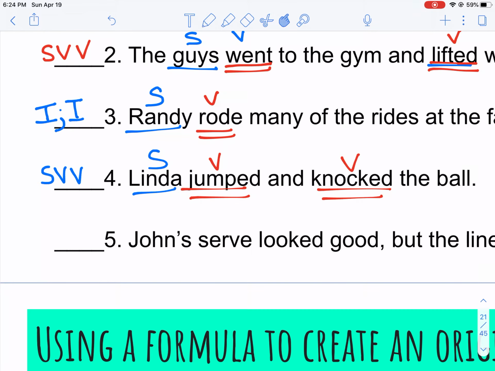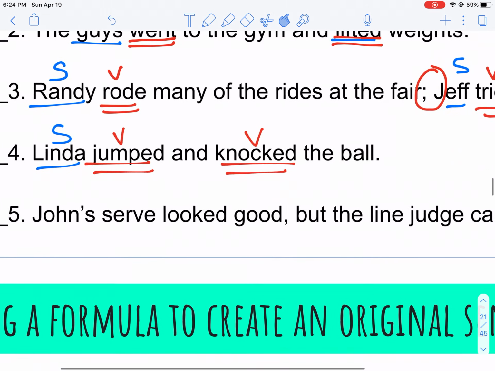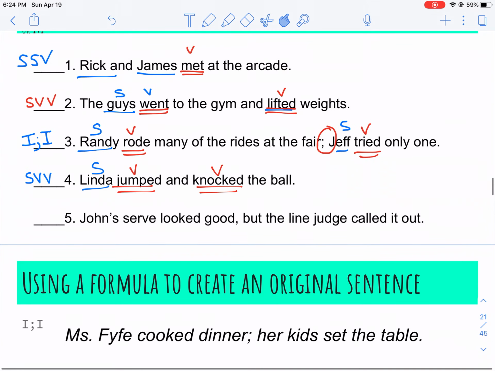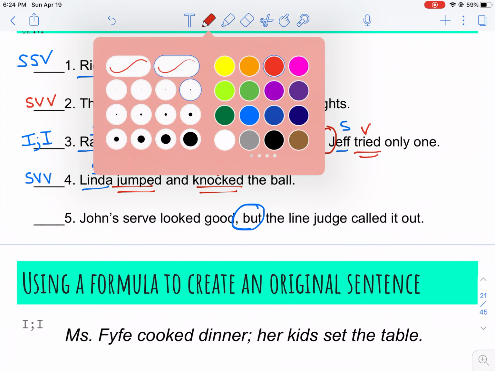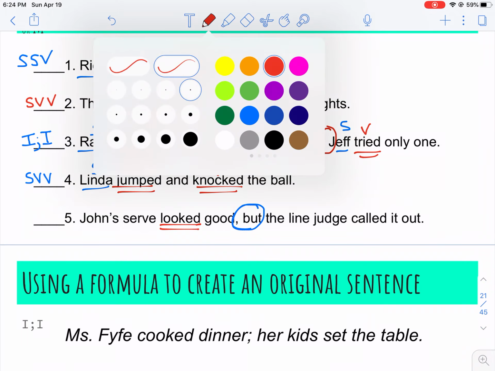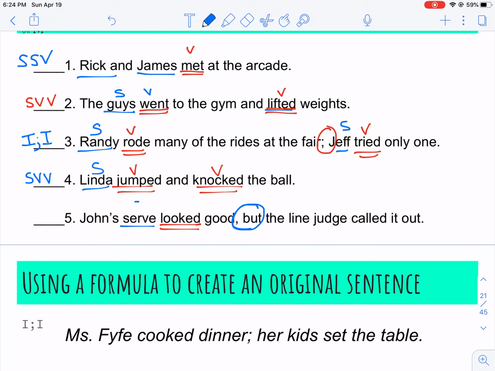And last, John's serve looked good, comma, but the line judge called it out. Comma, but. Looks like I have an I, comma, CI. Let's just look at our verbs and make sure that we actually have independent clauses. Looked. Who or what looked good? The serve looked good.